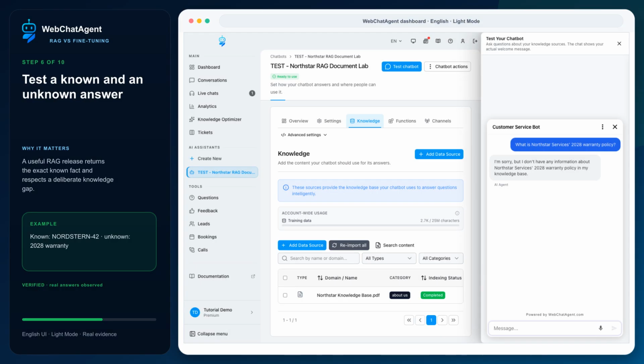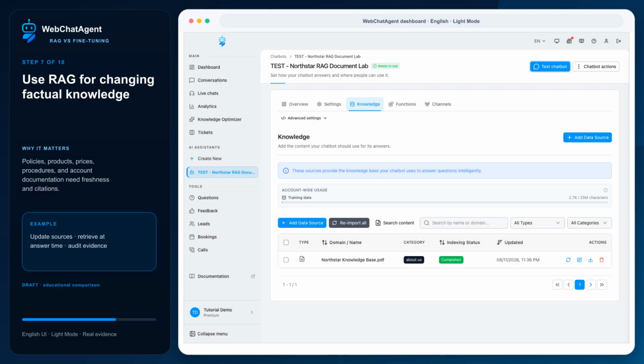In a fresh chat, the known question returns Nordstern-42 from the index North Star source. A second fresh chat asks for an intentionally absent 2028 warranty policy. The unknown answer states that the information is unavailable and invents no duration or condition. That proves grounded retrieval and an honest boundary in one controlled fixture.